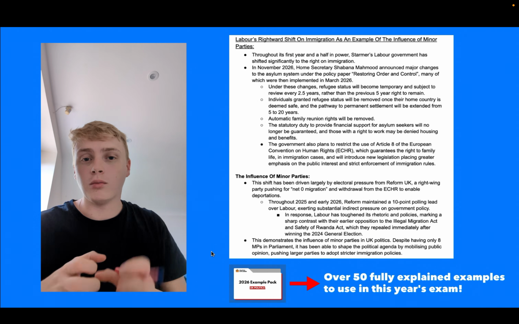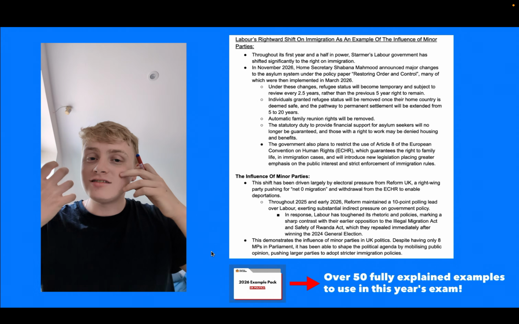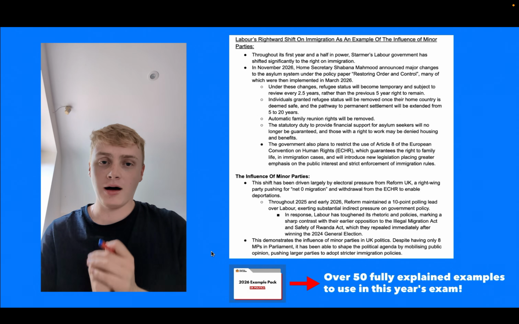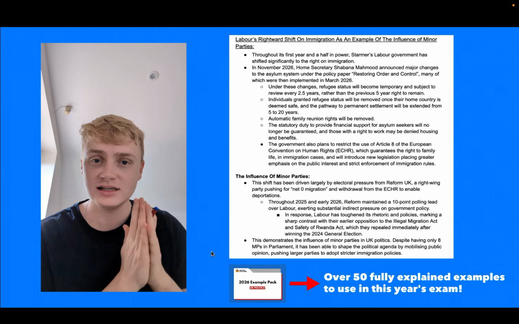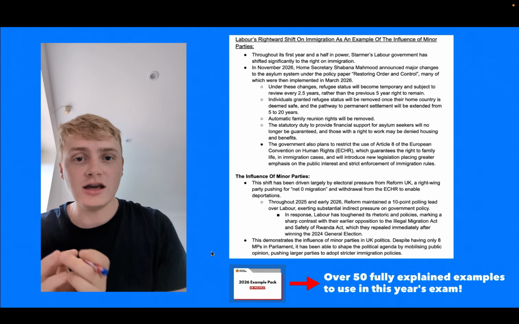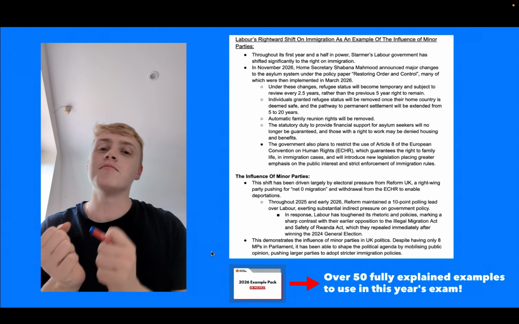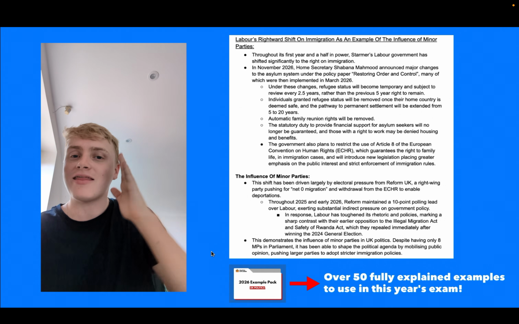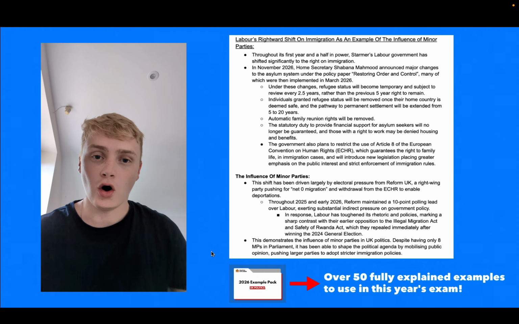This next key example is one you can use for policy similarity between the Labour and Conservative parties, of Labour Party policy, but also of the influence of minor parties in British politics. And that's Labour's shift to the right on immigration.